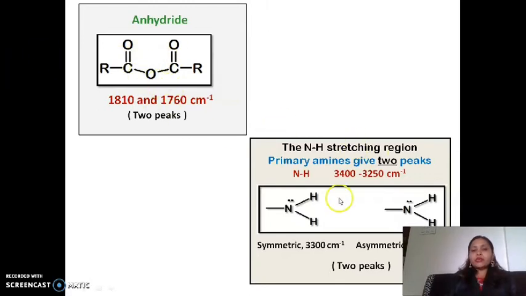Similarly in the case of amine, especially primary amine, because primary amine itself contains two hydrogens attached to the single nitrogen. So in primary amines, two types of symmetric and asymmetric vibration take place, so that the single peak of this NH2 is divided into two peaks, and that's why it shows Fermi resonance. Near about 3300 is the symmetric and 3400 is the asymmetric peak you will observe.